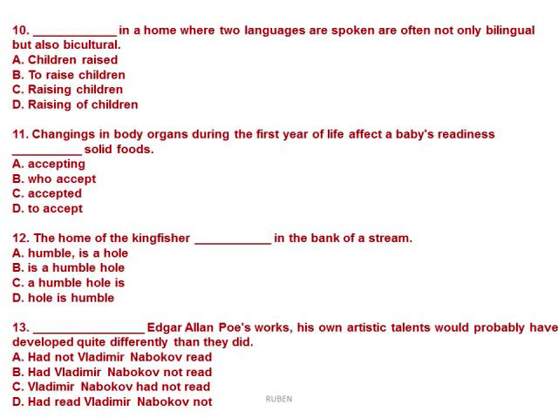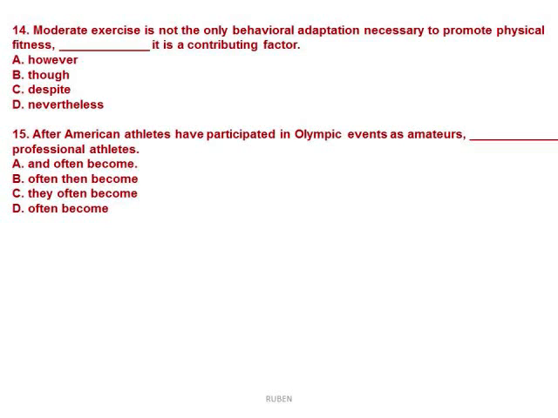Let's go to number 14. Moderate exercise is not the only behavioral adaptation necessary to promote physical fitness. Alright, so we have to talk about not a subordinate clause, but a prepositional aspect, and so we can say that since it's not a comparison or contrast, however is not used in this case. Let's go for letter B, that. So letter B, that it is a contributing factor.